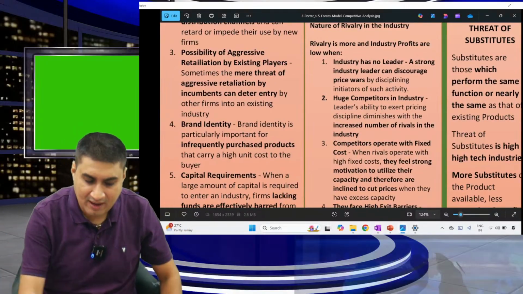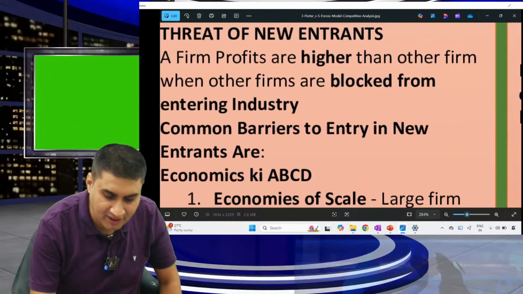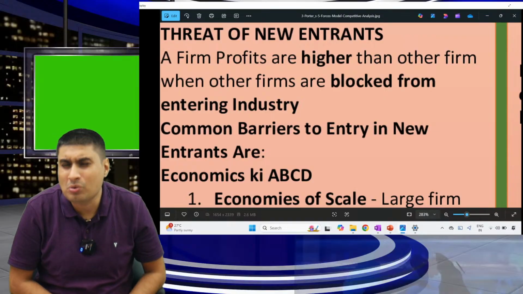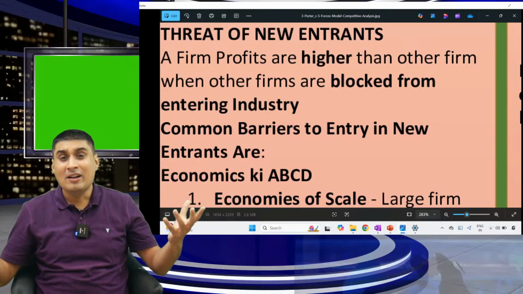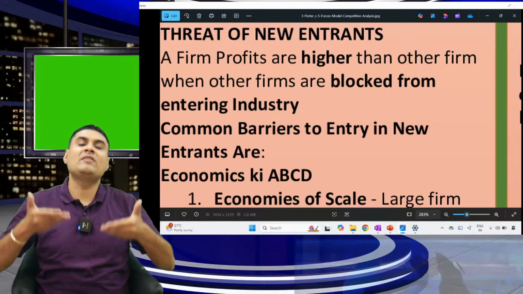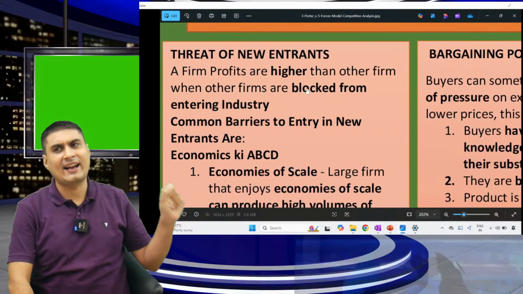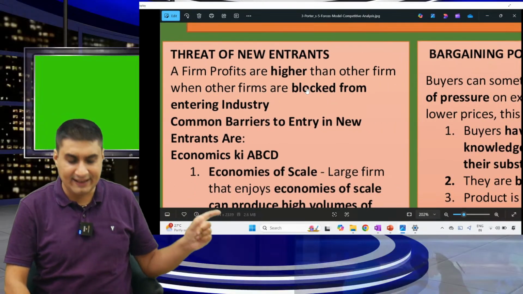Both can come in the exam. How many times have they come? More than 10 times. Come here, new entrant. Threat of new entrant. Tell me, is a new entrant good or bad? Bad. The more new entrants come, they will supply at a lower price and it will affect us. We are an existing firm, just think like that. A firm's profits are higher when others are blocked from the industry.